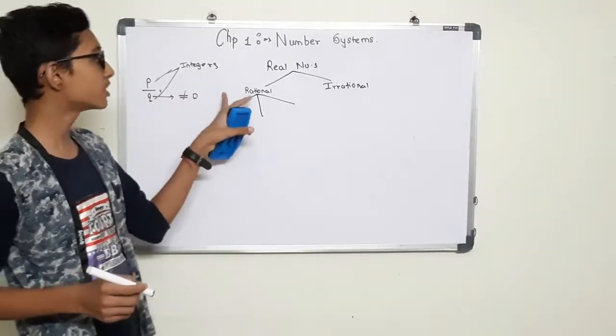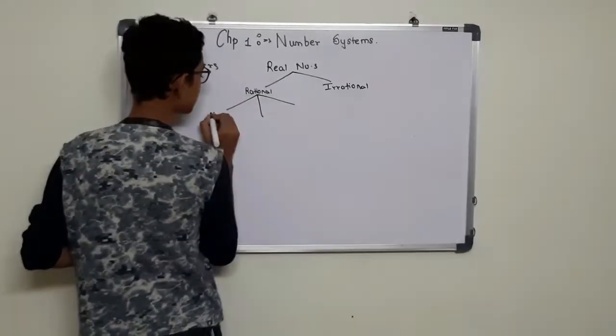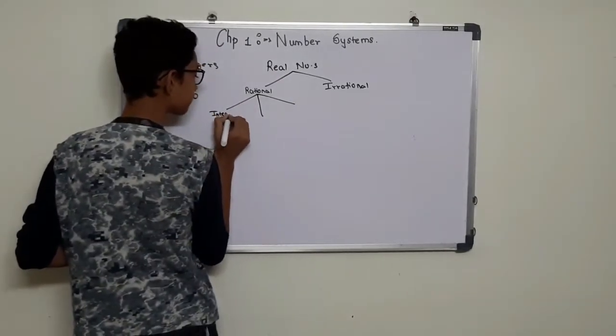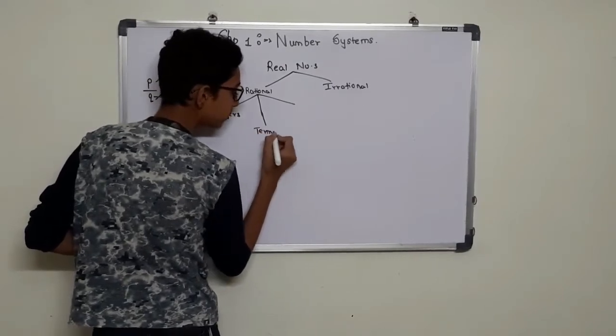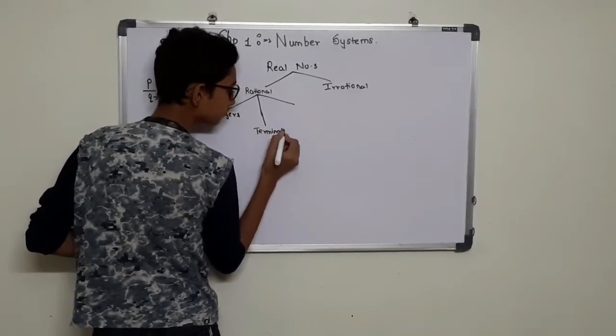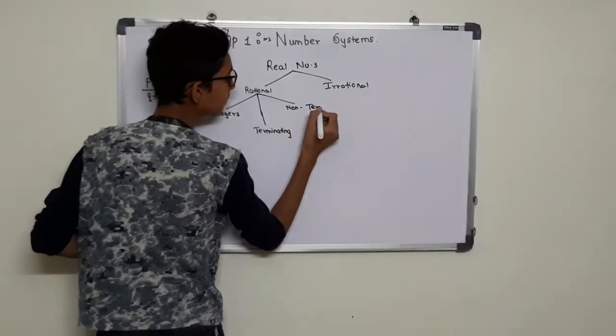So we learnt about rational and irrational numbers. Now there are three types in rational numbers. First is integers, then terminating numbers, and non-terminating numbers.